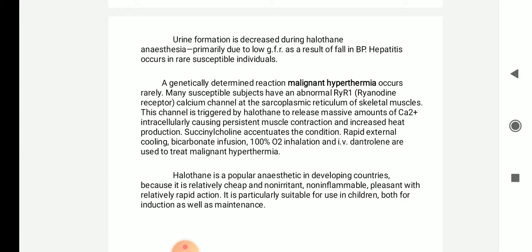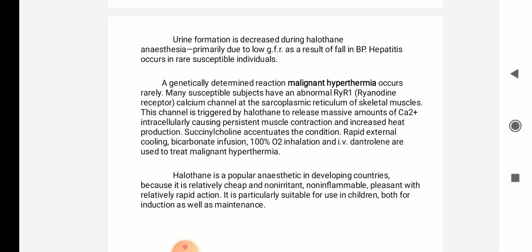Rapid external cooling is needed, because if the temperature is raised, the body physiology will be altered. To control it, you have to cool the body externally, with bicarbonate infusion, 100% oxygen inhalation and IV dantrolene to treat malignant hyperthermia. This is the mechanism of producing malignant hyperthermia.